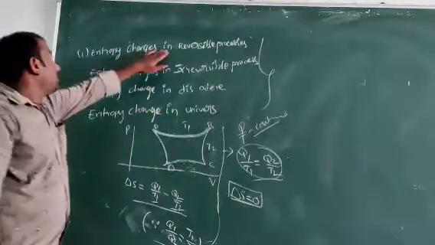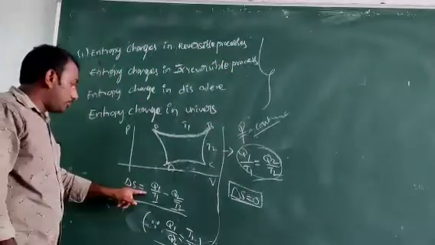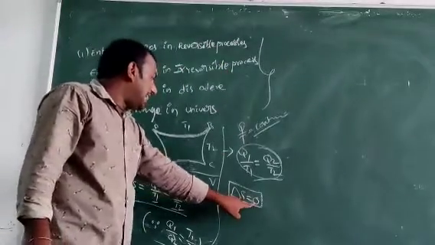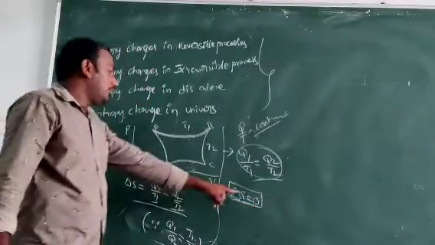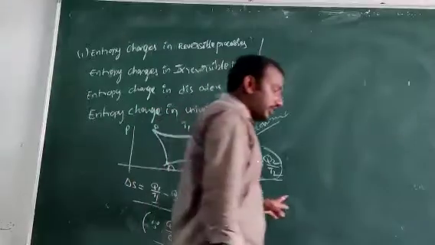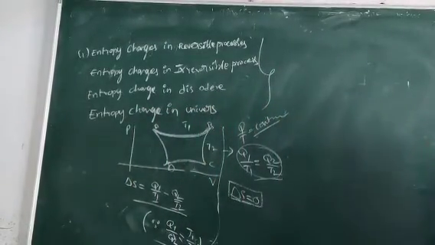So entropy change in a reversible process is delta S equal to 0. That means no change in a reversible process.